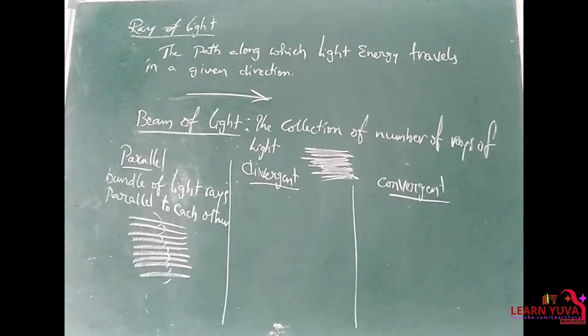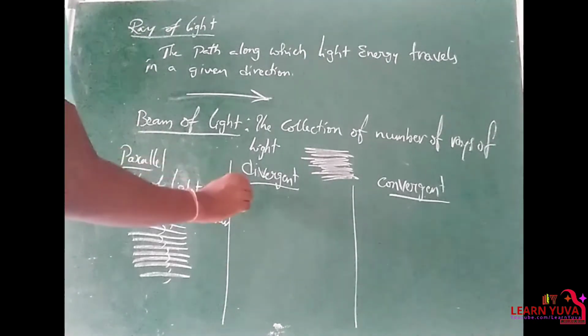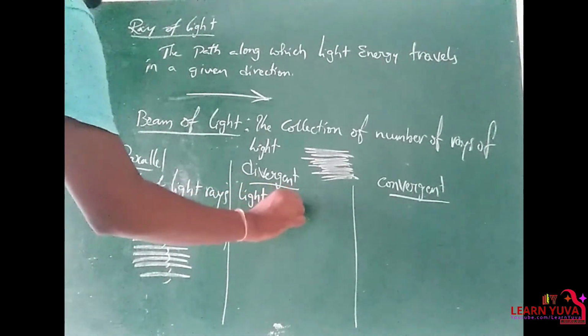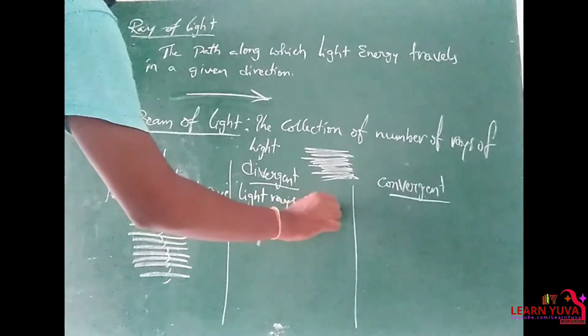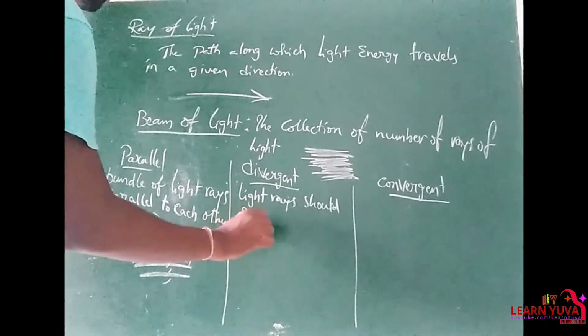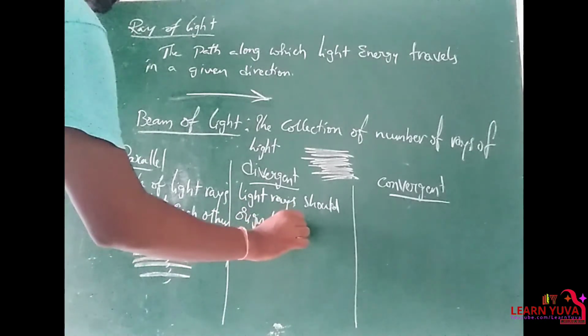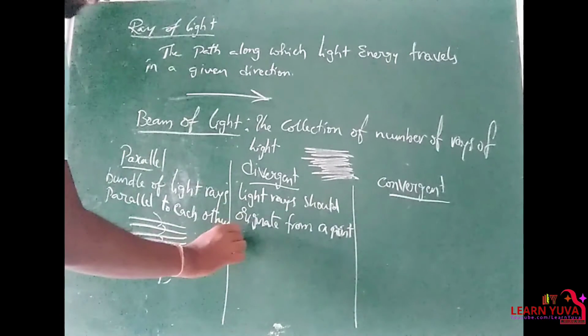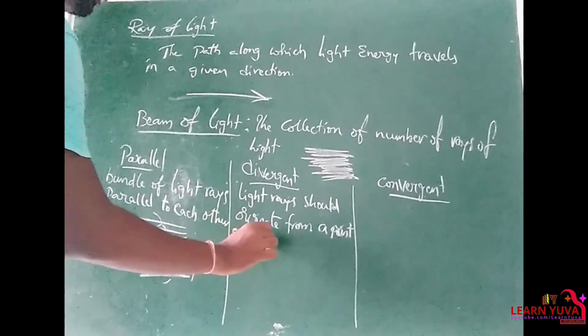Clear? Next, divergent beam of light. In this divergent beam of light, the light rays originate from a point and travel in different directions.